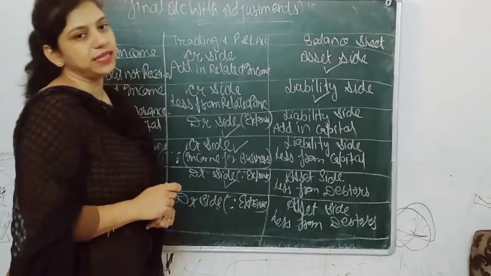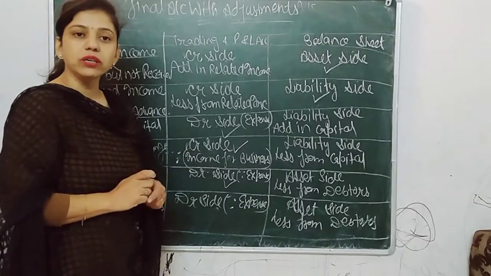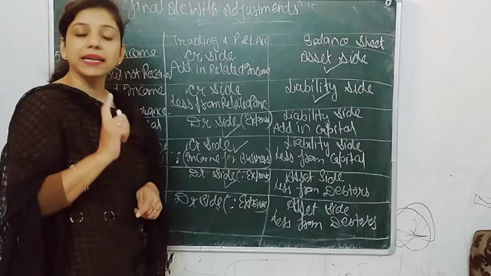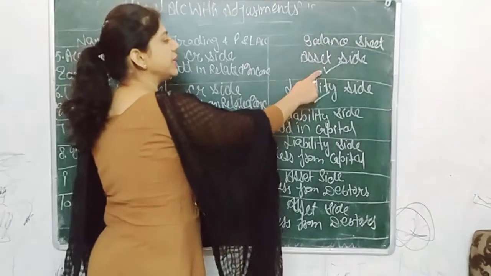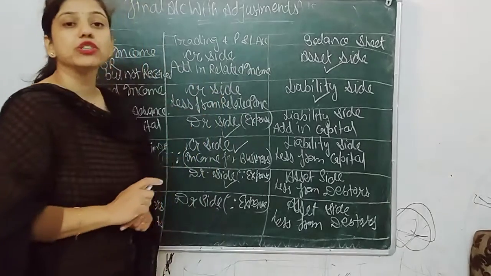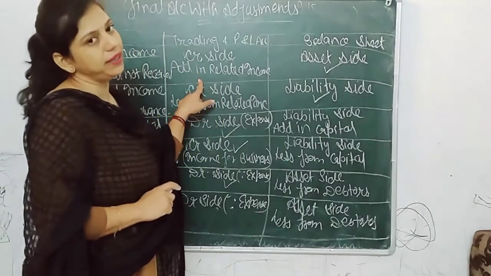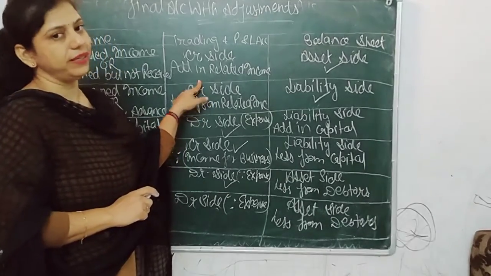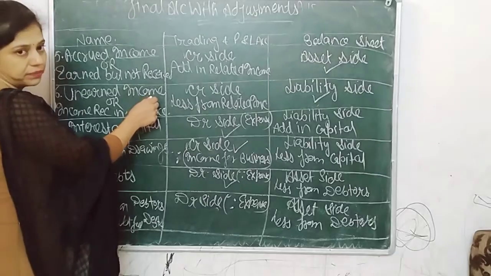Balance sheet asset side. And if accrued income is given in the question, not as an adjustment, then it has a single treatment as I told you. So it should be passed in the asset side only, not in the P&L credit side. I hope it's clear. Next adjustment we have is unearned income.